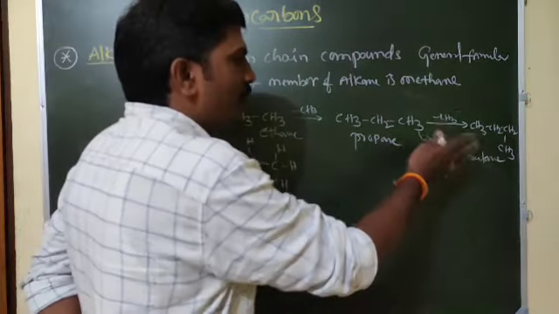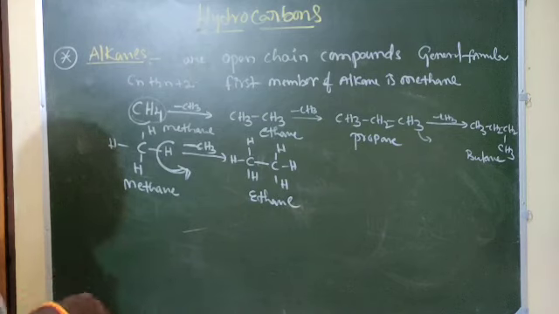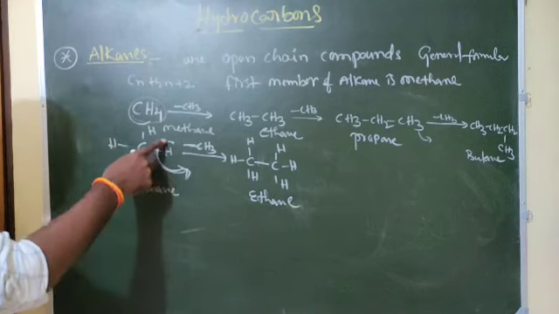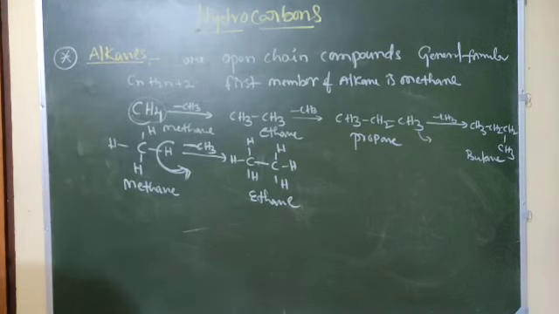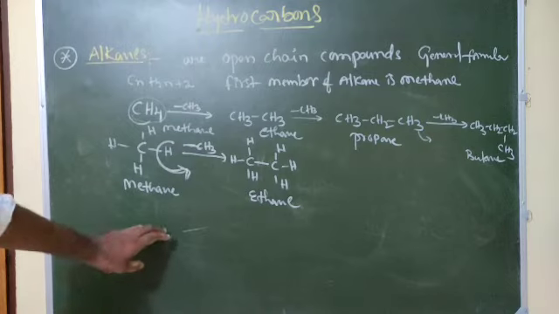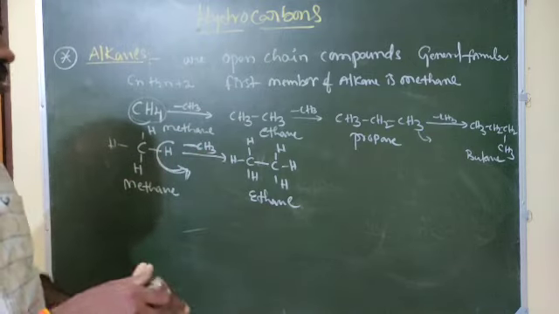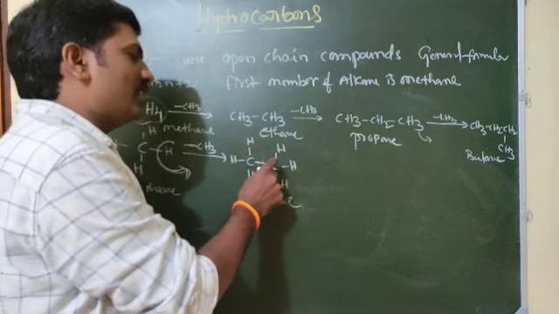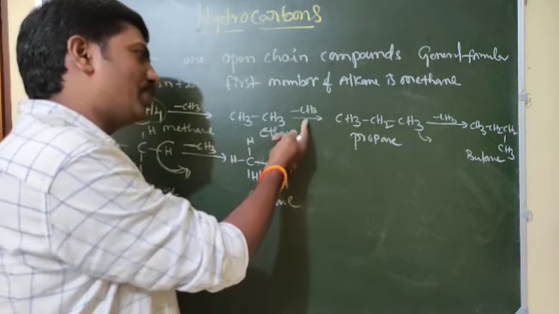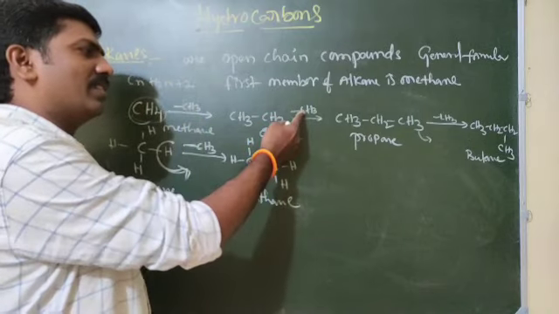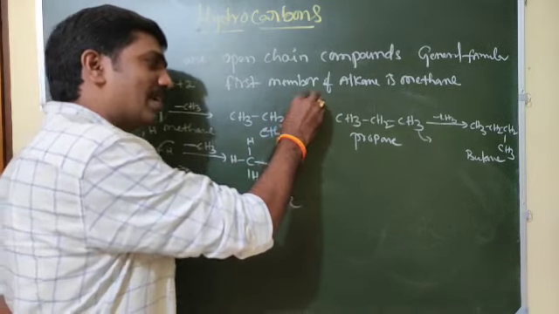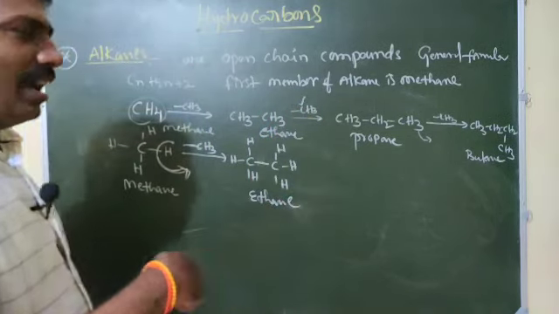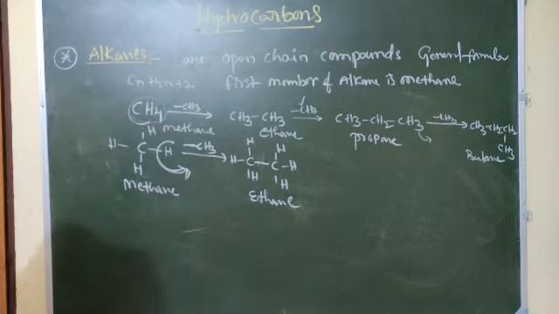Methane, ethane, propane, butane. So by removal or replacement of one hydrogen, we get the next member of these compounds. It is joined to the next carbon, and the required amount of hydrogens will be attached to that carbon. So the required amount of hydrogen we need to add to the next carbon. That carbon gets as many hydrogens as it requires.